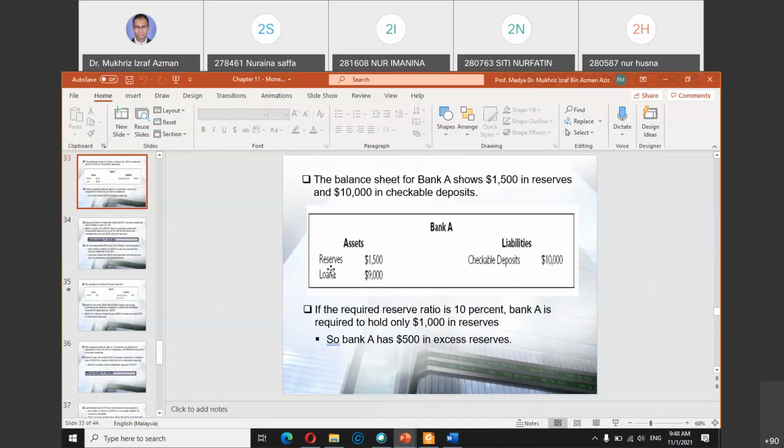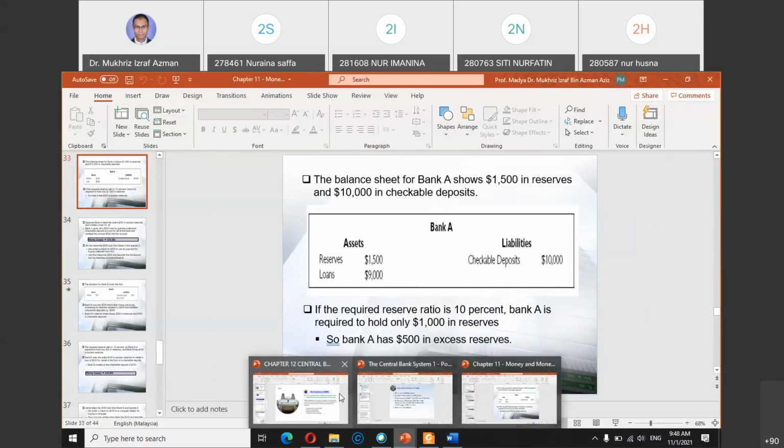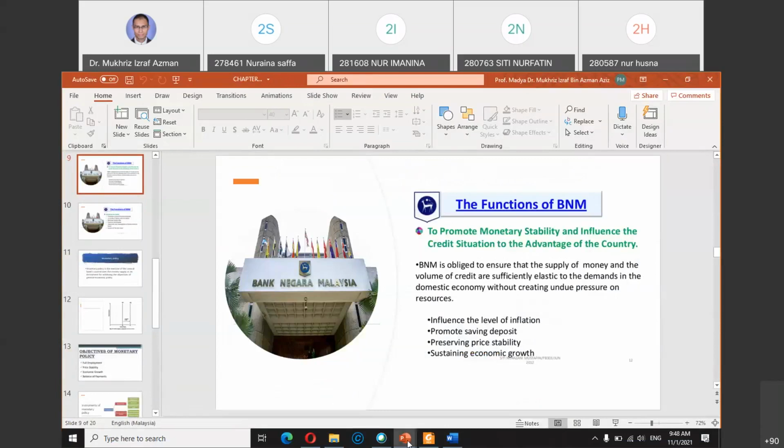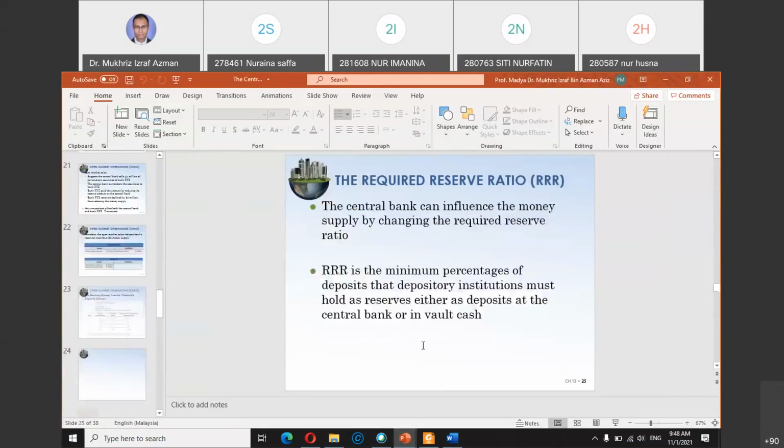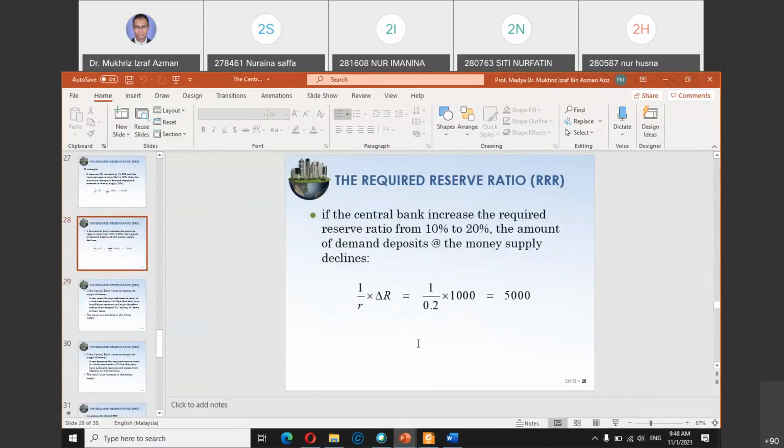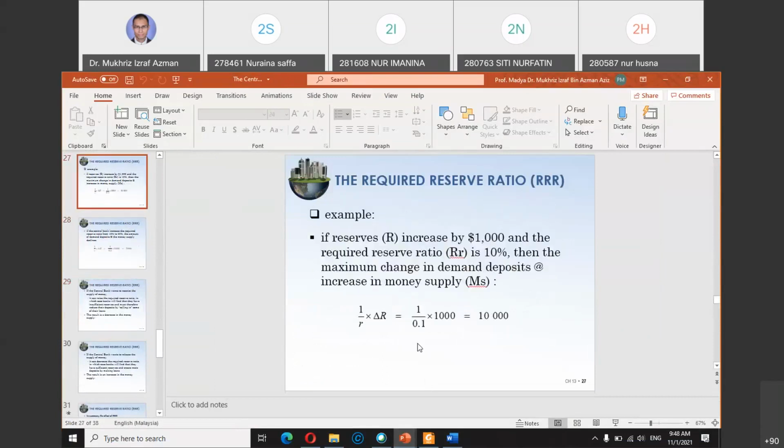If the reserve is reduced, just like in the slide just now, then more can be lent. This is the required reserve ratio.